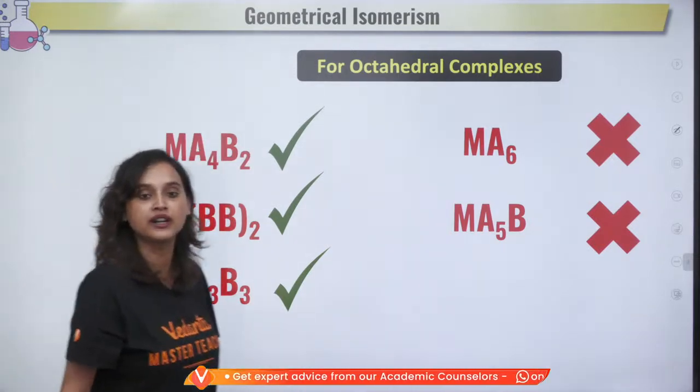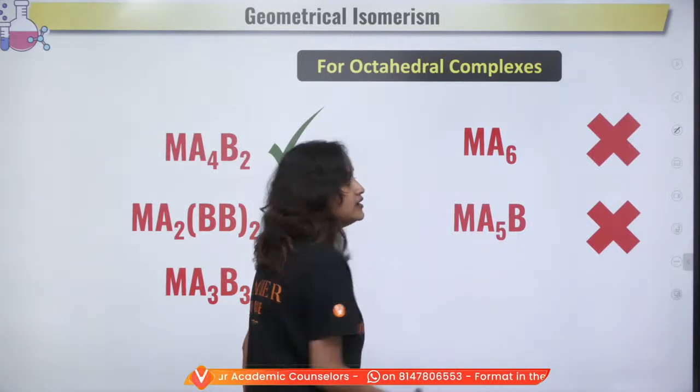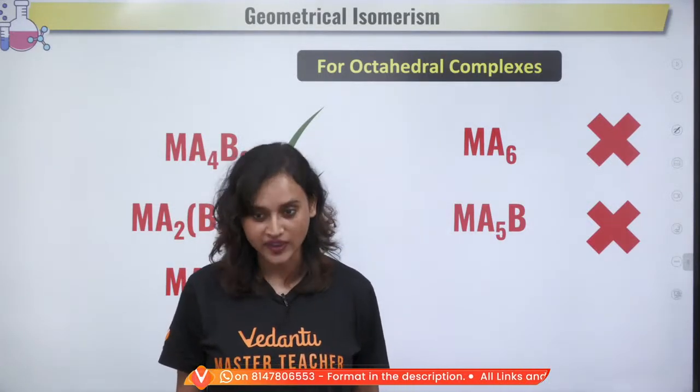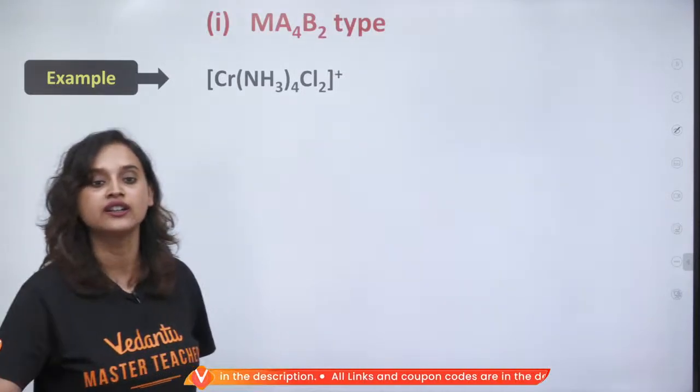You will get the geometrical isomerism. But for this Ma6 or Ma5b, you will not get it. Yes? Do we understand this? Let's take a look at it.